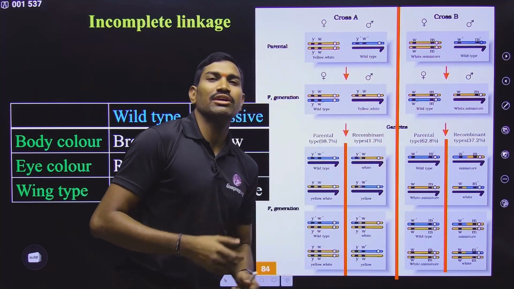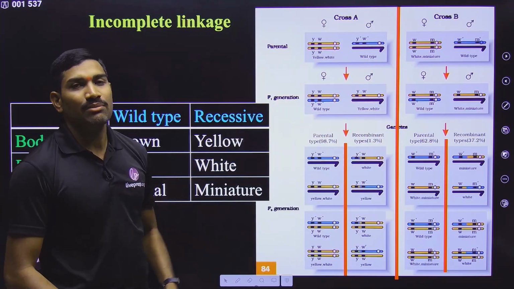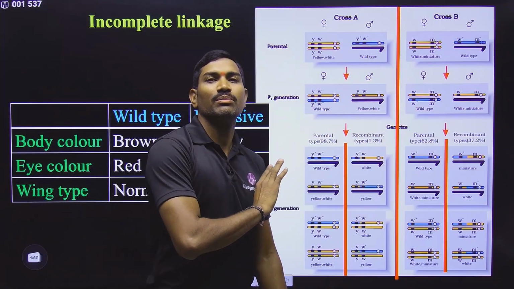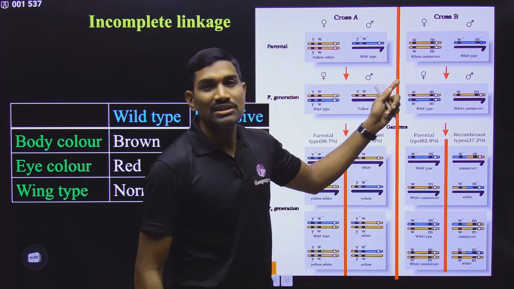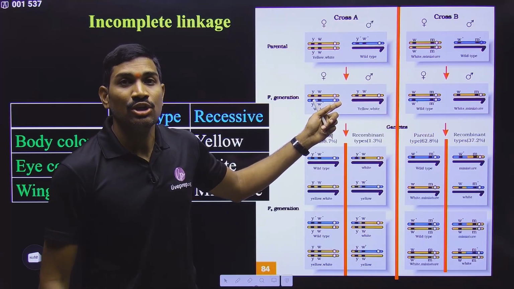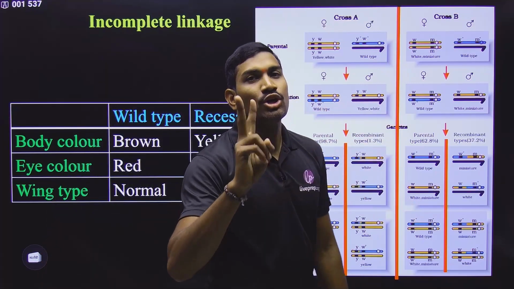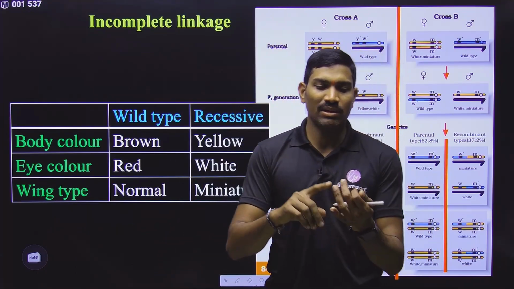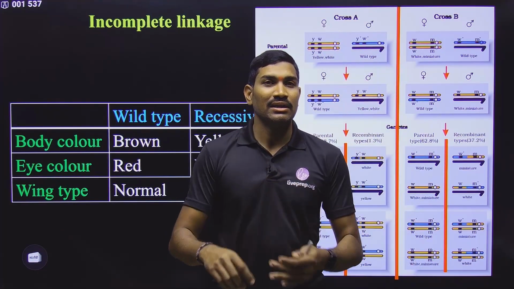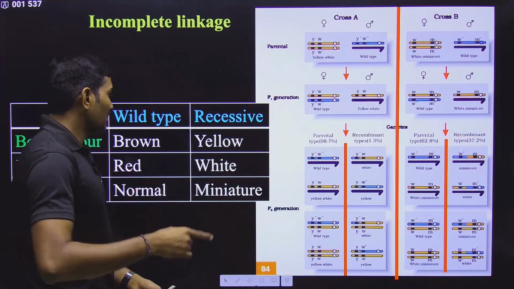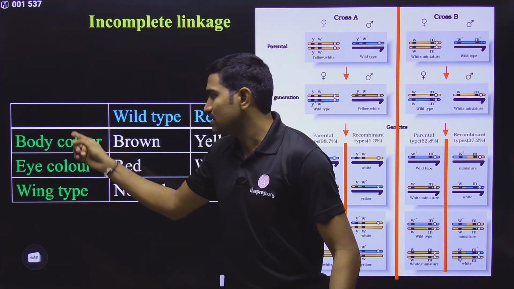Why have they not been mentioned on the Y chromosome? Because these genes are present only on the X chromosome. They are not present on the Y chromosome. That's why these genes are called X-linked genes. So under X-linked genes, from the human point of view, we study two examples: the gene for color blindness and the gene for hemophilia. And from Drosophila, we study a total of 3 X-linked genes. These are the 3 genes.